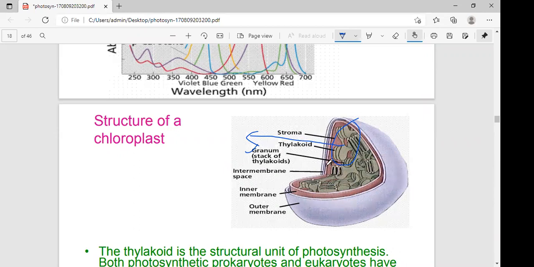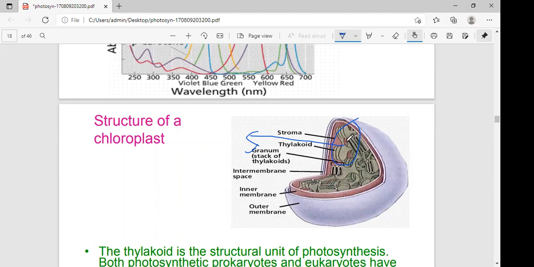Here, the cavity in between thylakoids, this is the cavity in between the thylakoids. That name is called lumen. In case a question is asked, where you can identify the lumen, it is in the cavities of the thylakoids. That thylakoid cavity is called lumen. The thylakoid membrane, see, very important. These are the thylakoids. In the thylakoids some empty places are there. Cavities are present in thylakoids. The thylakoid empty space is called lumen.